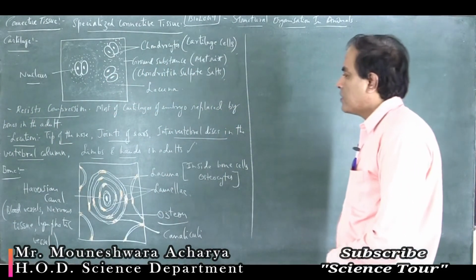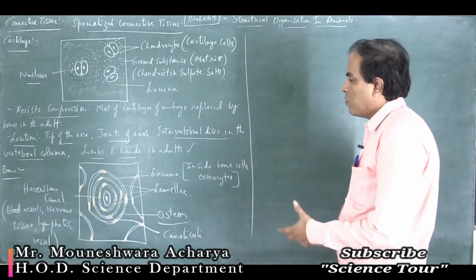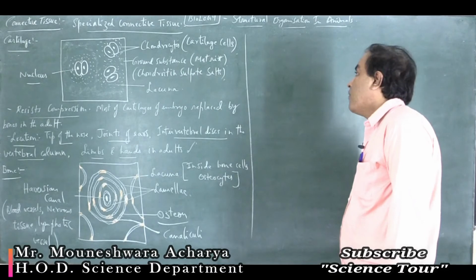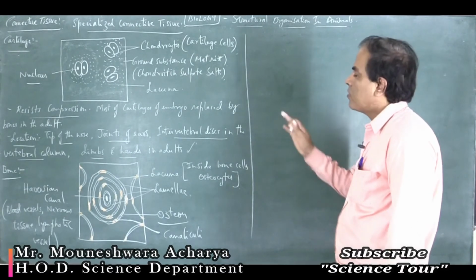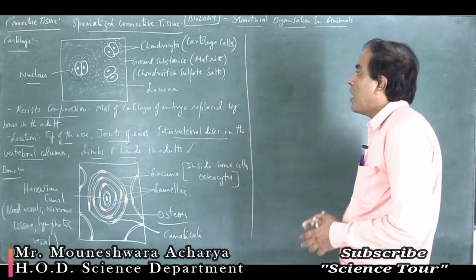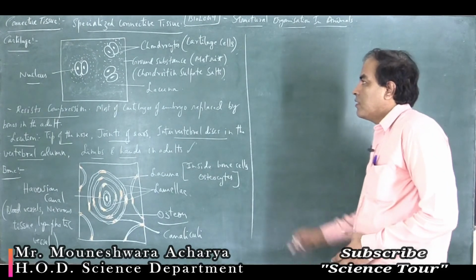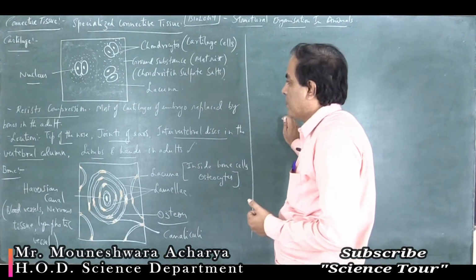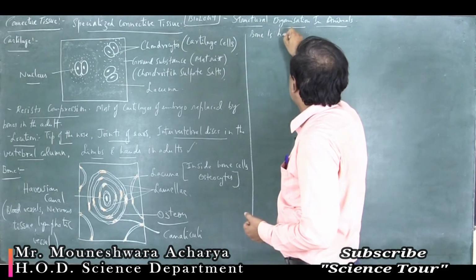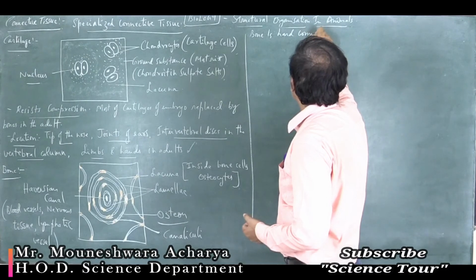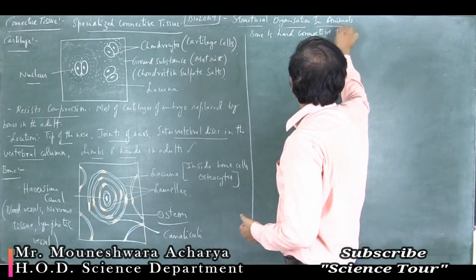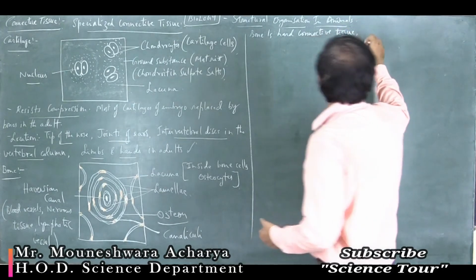Now let's come to the bone. What are the bone cells called? Osteocytes. What are the cartilage cells called? Chondrocytes. Bone is a hard connective tissue, and it is non-pliable.